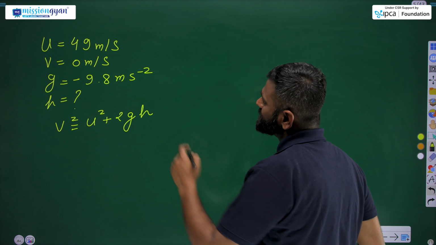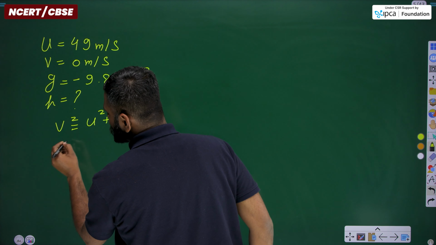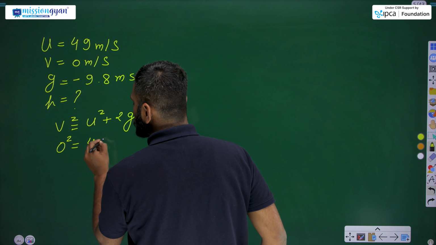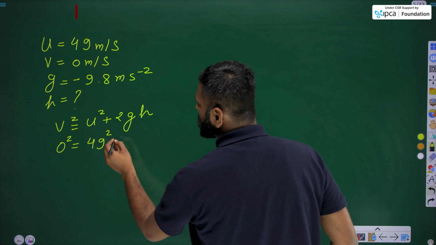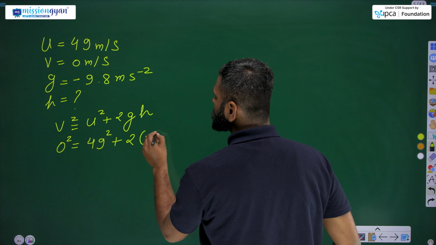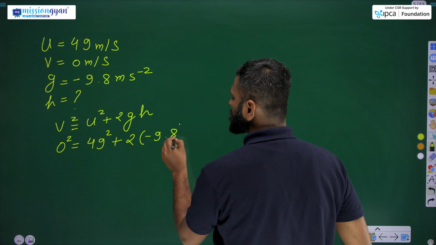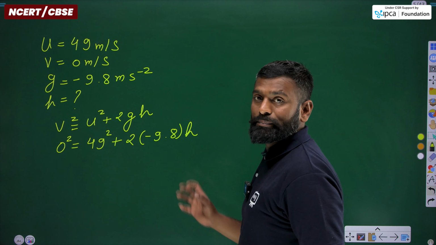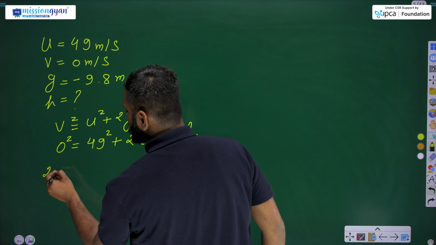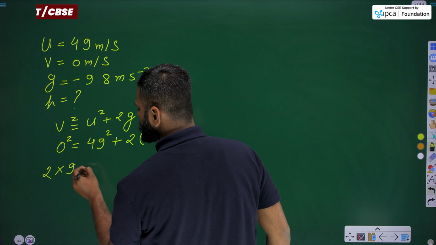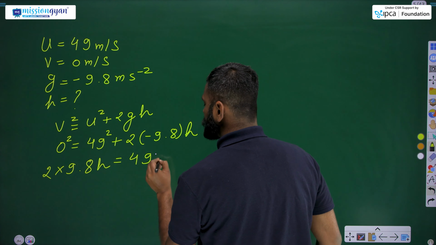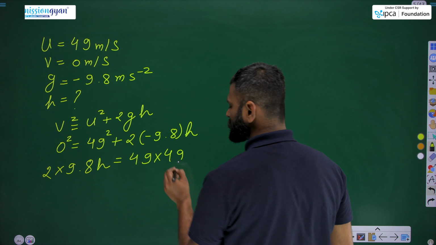Now by applying the values, we get 0 square equals 49 square plus 2 into minus 9.8 into h. By simplifying this, we get 2 into 9.8 h equals 49 into 49.